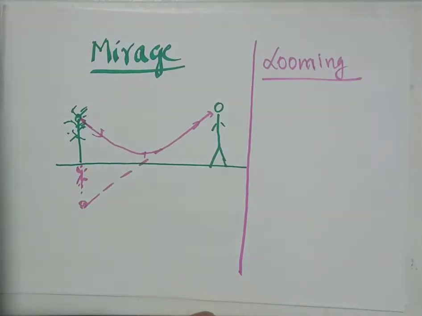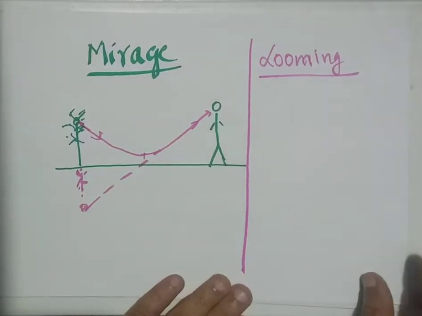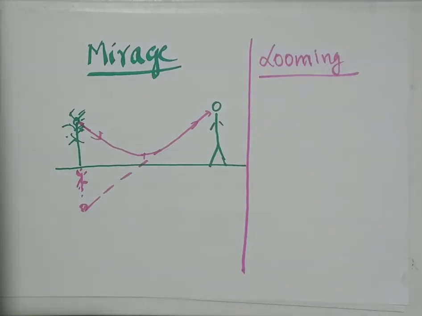It's not mentioned in the textbook, but for the sake of curiosity, I am giving you looming. So, in nature, we have mirage and looming, which can be explained with the help of the total internal reflection phenomenon. Now, what are the technical applications of this?